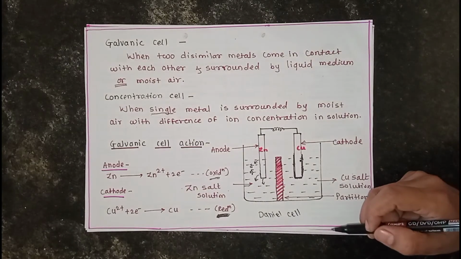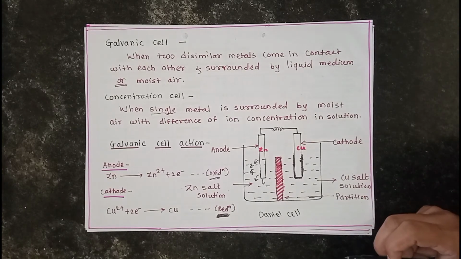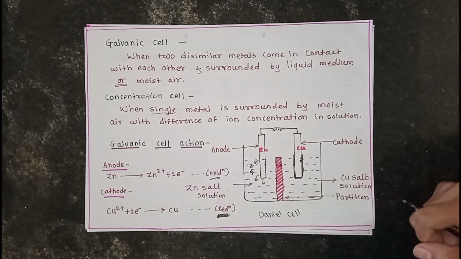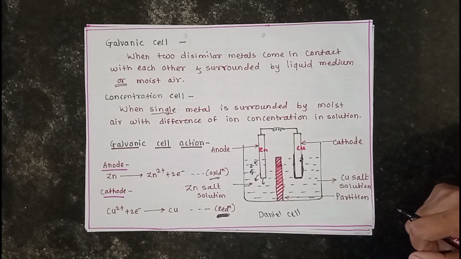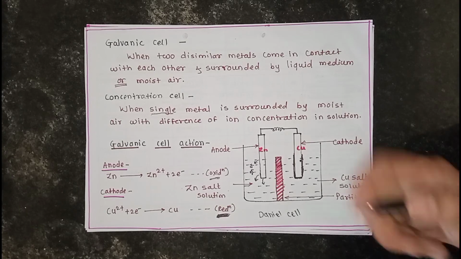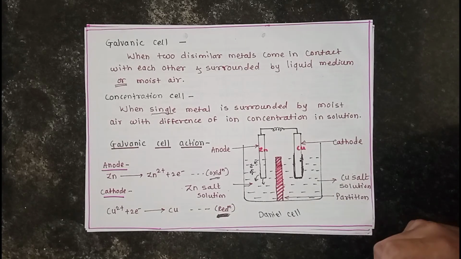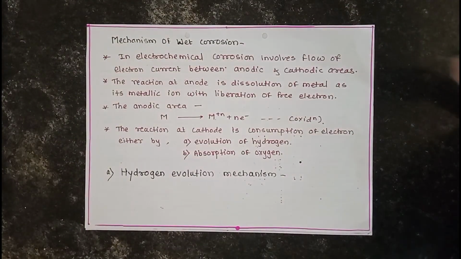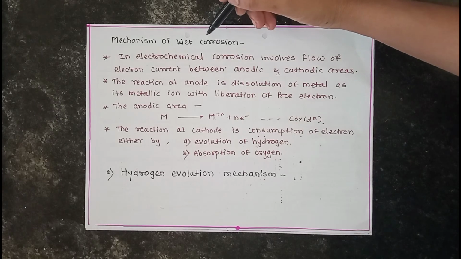So some examples of immersed corrosion are corrosion at riveted joints, copper sheets joined by iron nails, steel pipe connected to copper plumbing, and a steel screw corroded in contact with brass in a marine environment. These are some examples of immersed corrosion. Next we see the mechanism of wet corrosion, or immersed corrosion.